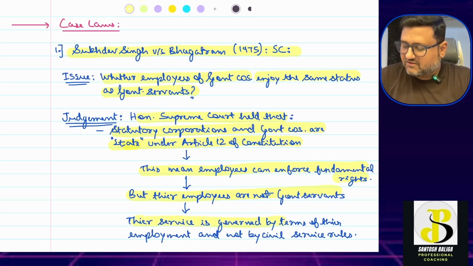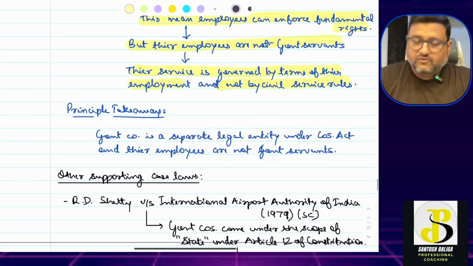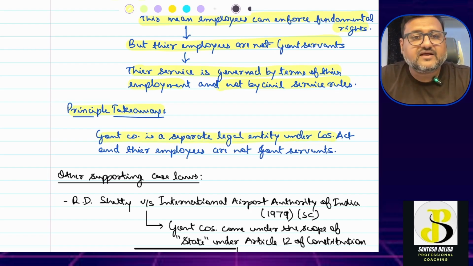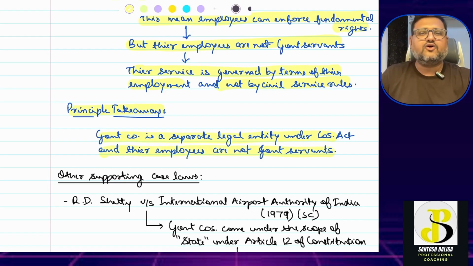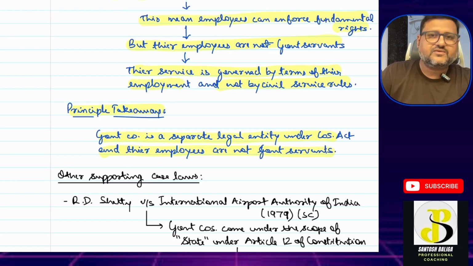Their service is governed by the terms of their employment and not by civil service rules. Okay, so what is the principal takeaway over here? The principal takeaway is that the government company is a separate legal entity under the Companies Act and their employees are not government servants. So I hope now that after the discussion of the case law, this particular doubt, if it was there in your mind, has been absolutely cleared.